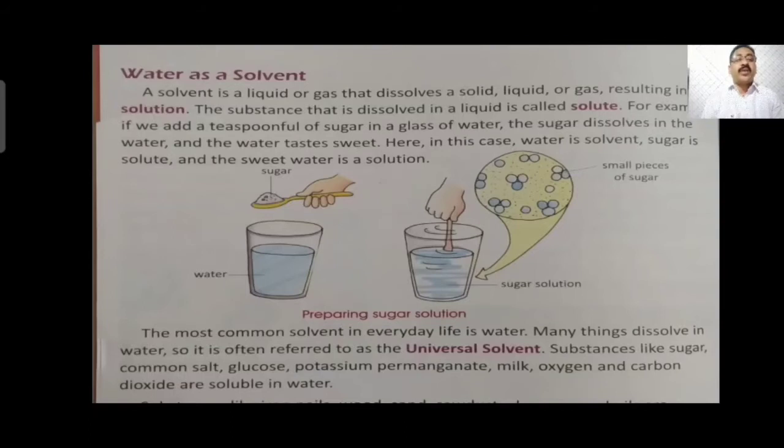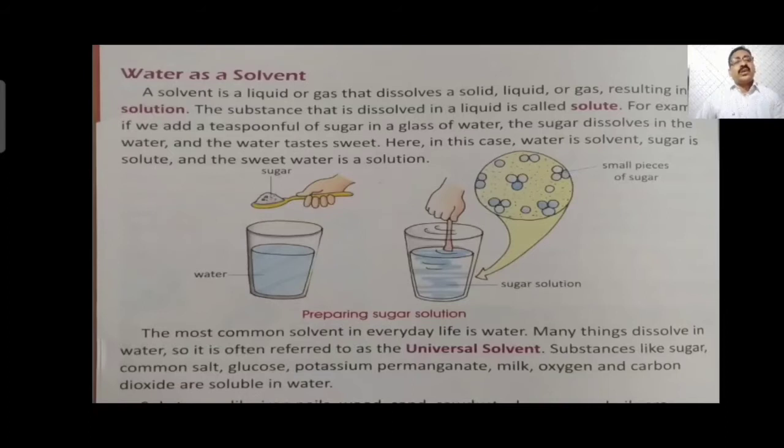If you take a glass of water and put 2 or 3 spoons of sugar or salt in it and stir it for some time, after some time you will find there is no particle of salt or sugar left in the water, because salt and sugar easily take place within the water. The water molecules have a little bit of gap between them. You can see in the picture the molecules of water having gaps between them. In those gaps the salt and sugar particles get adjusted, so we cannot see them.